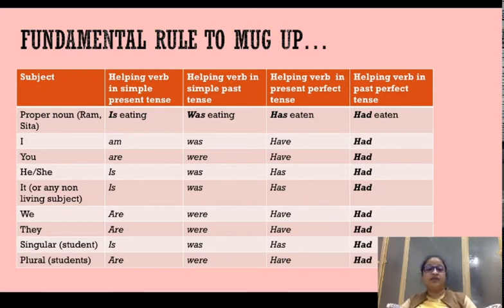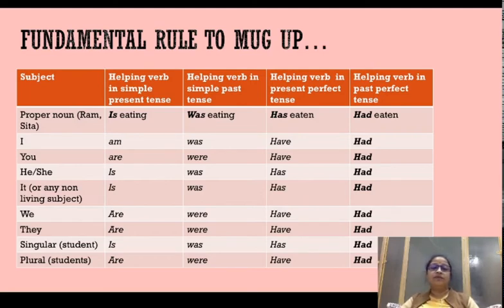या present continuous में हम बात कर रहे हैं. You are eating. He and she is eating. It है या chair, desk, table, computer है तो वो is लेगा, या animal भी है तो वो is लेगा क्योंकि हम उसके लिए pronoun it use करते हैं. Then we अगर subject है, we यानी हम, तो it is going to take are in the present tense. If it is a singular subject like student, it is going to take is. If it is a subject like they, it is going to take are, and plural है अगर students है तो it is going to take are.